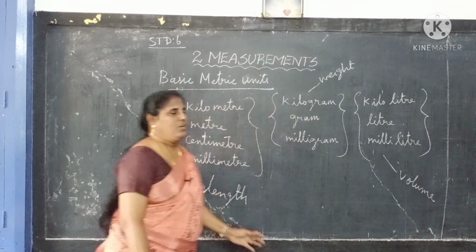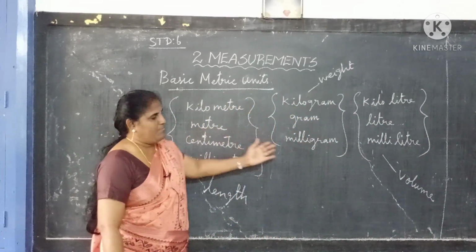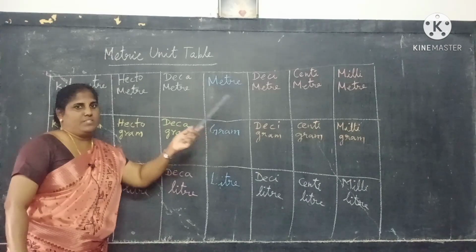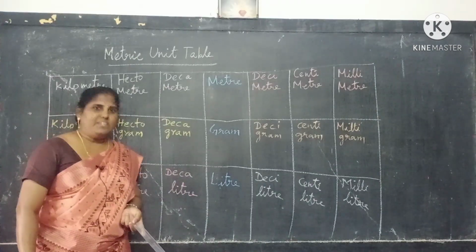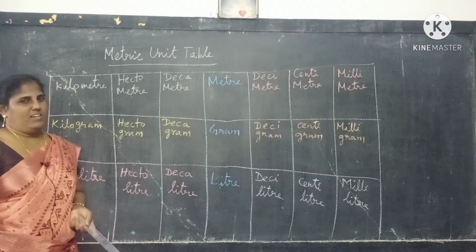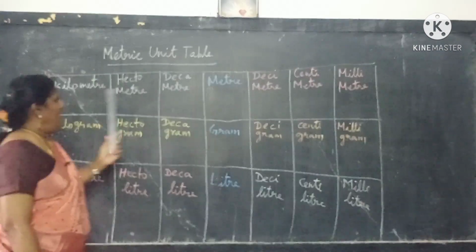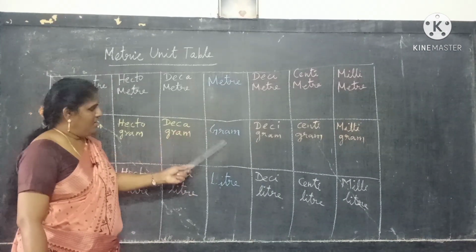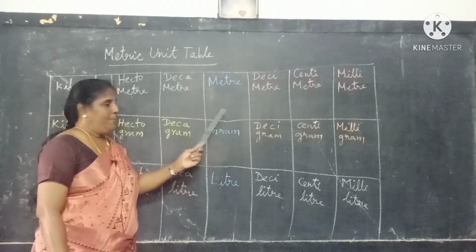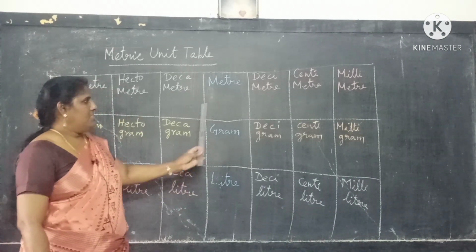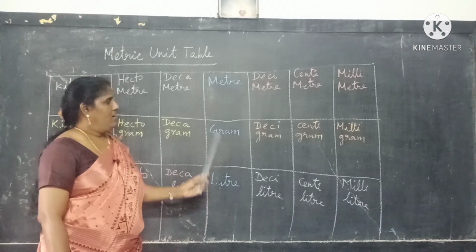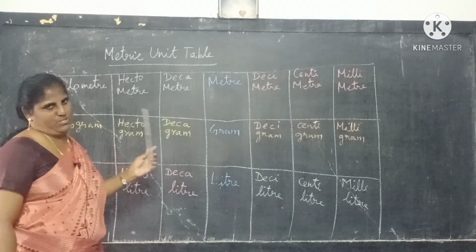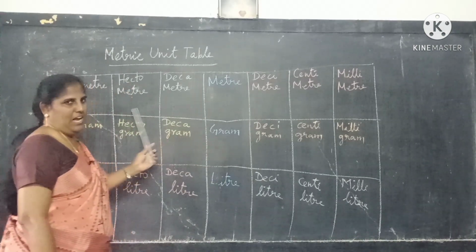Okay children, see. In day-to-day life we are using these measurements in our life. Let us see this metric unit table. This is a very important table and very interesting also. See, here I drew 7 columns. In the middle column I wrote blue color, so that means this measurement is the medium measure. The other 3 are smaller measurements and these 3 are higher measurements.